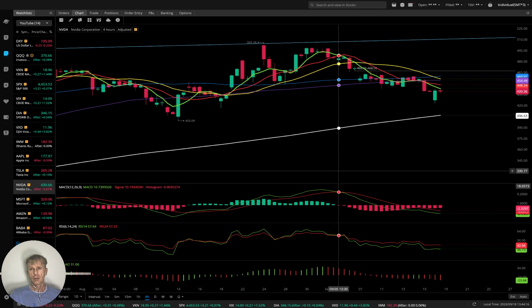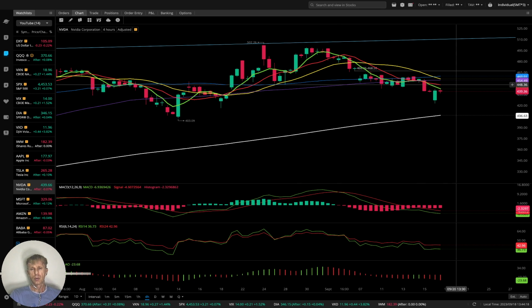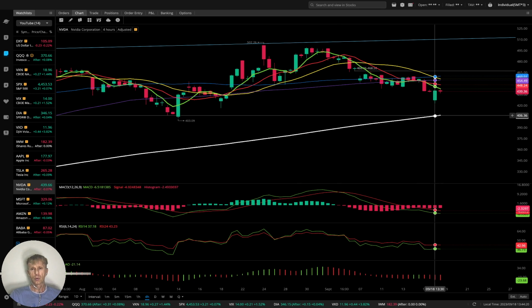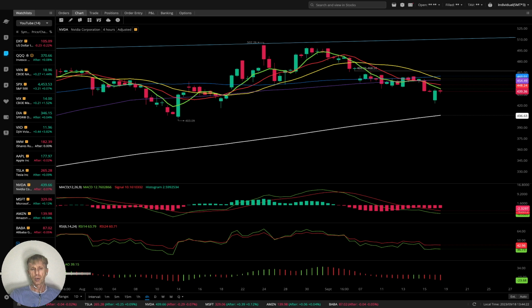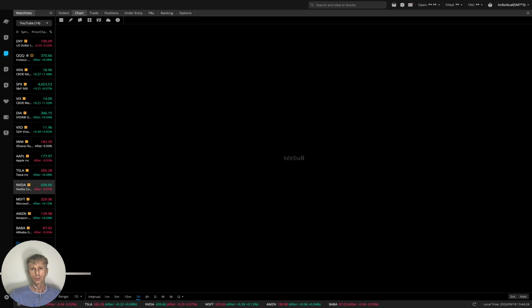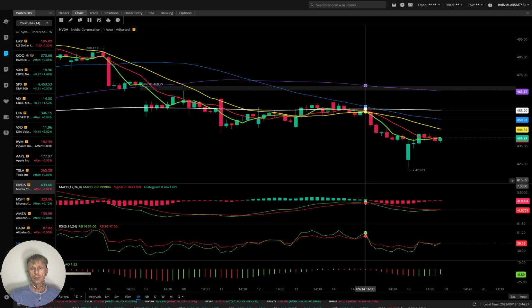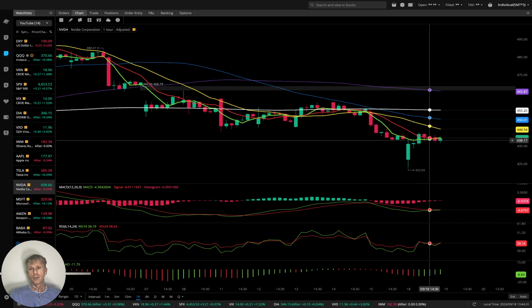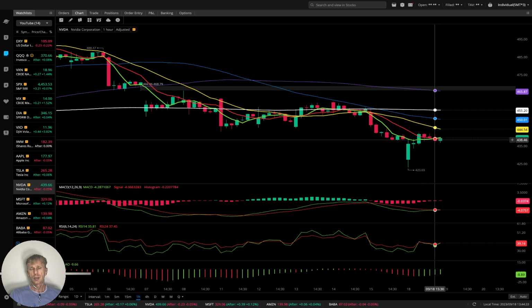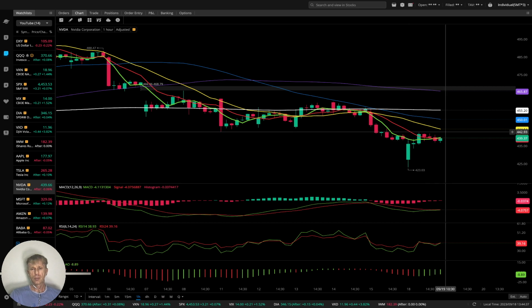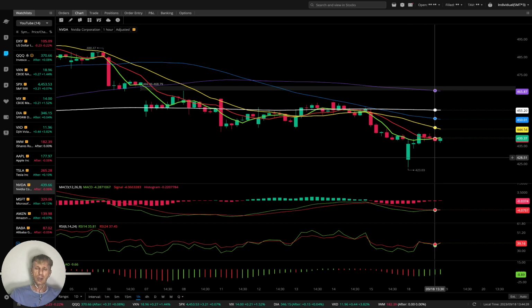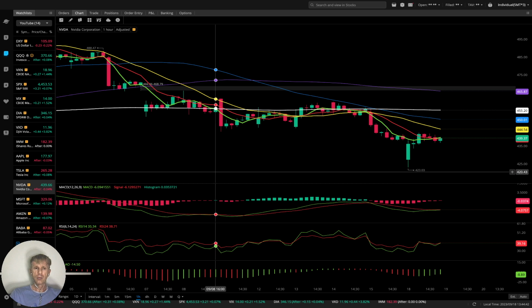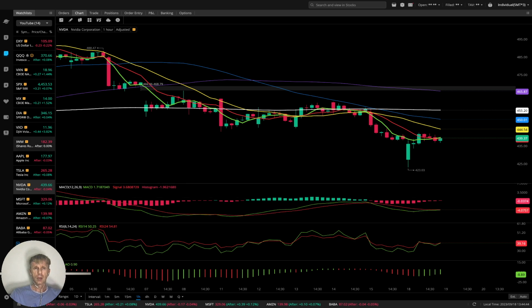On 4 hours time frame, same story, last bar below all moving averages except 200, bearish trend. 1 hour time frame, MA5 did bullish crossover, last bar still below all moving averages. It did have some bounce, but still in negative territory. Still very bearish and negative territory for Nvidia.